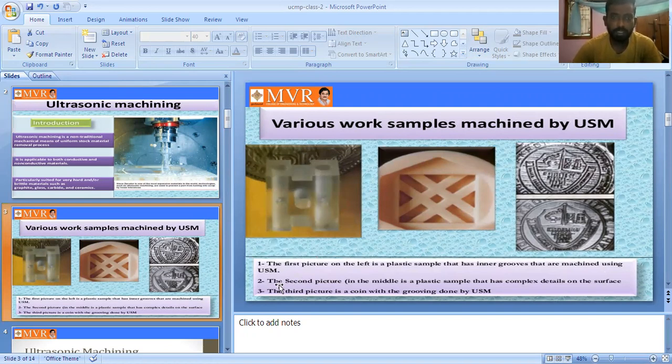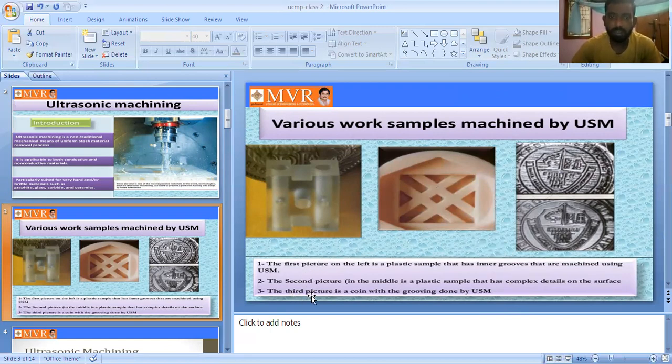The second picture, in the middle, is also a plastic sample, with complex shapes and details on the surface. This is also manufactured by the ultrasonic machining process.